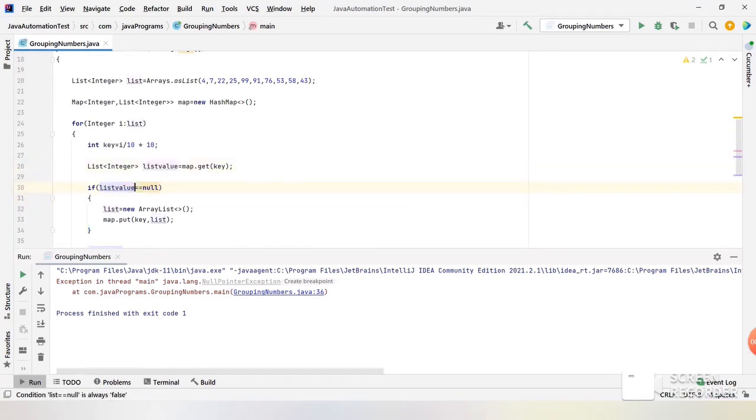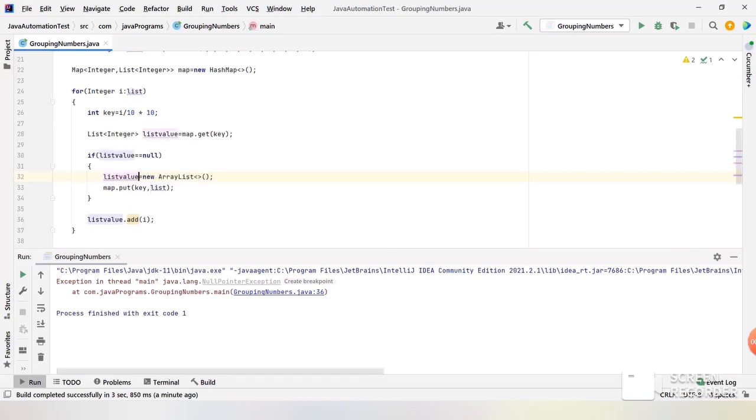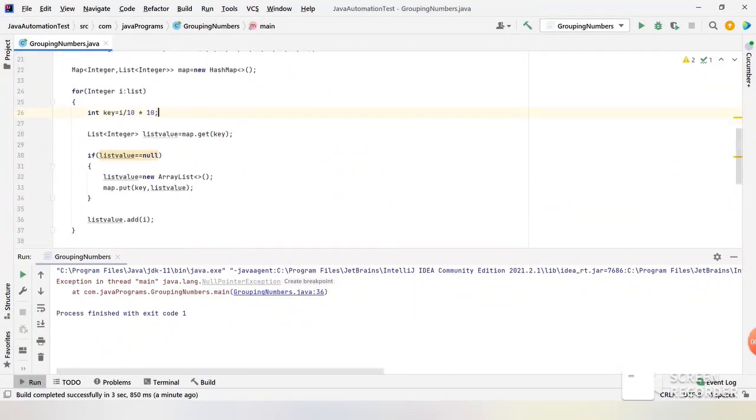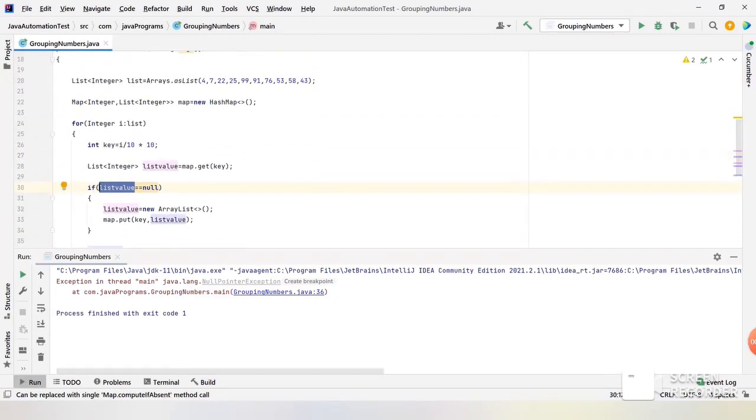I got confused between the two lists here. This list should be compared with the null value, and this list should be initialized and placed here. This list value is for the integer input we have, and this list value is nothing but the values which we are inserting into the map.